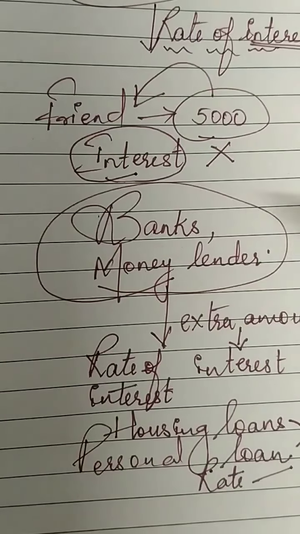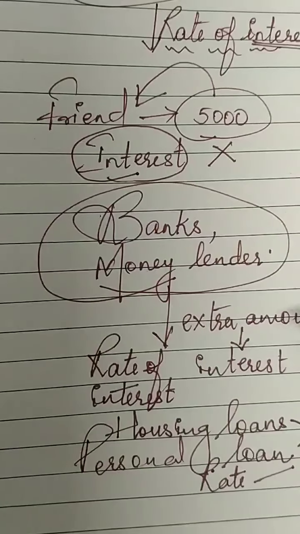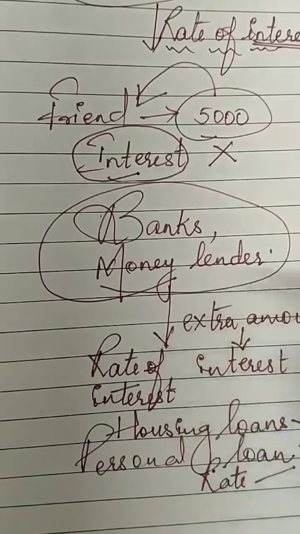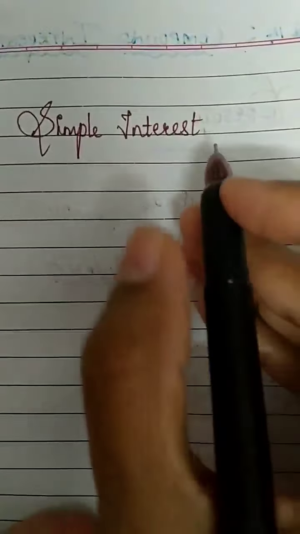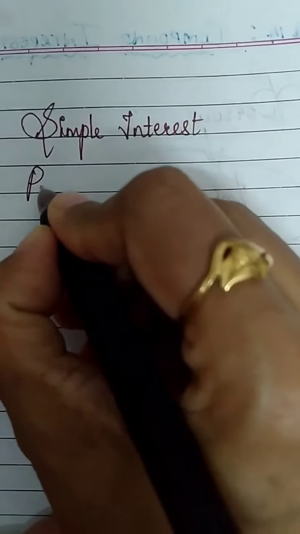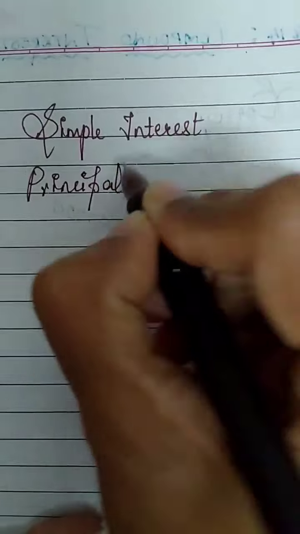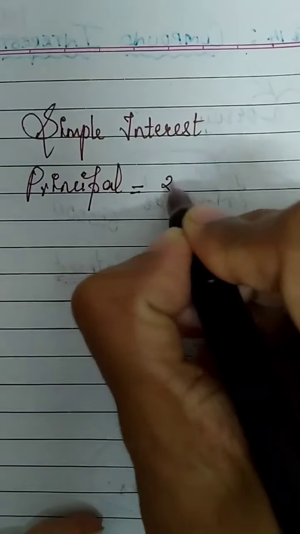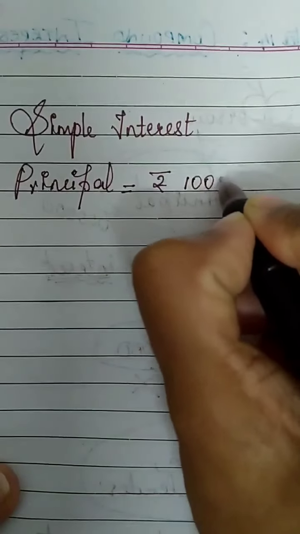Now, there are two types of interest. The first one is simple interest, which you already know. Let us see the simple interest formula, which you have learnt in your lower class. With an example I'll explain. If you have borrowed money, a certain principal, let us take that principal amount as 1,000 rupees to be easy in calculation.